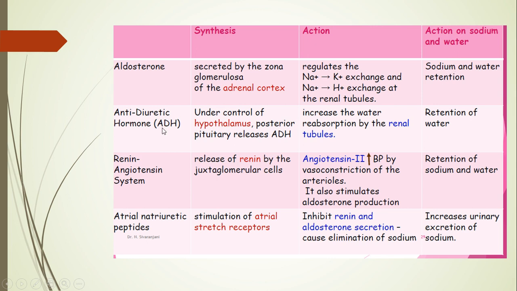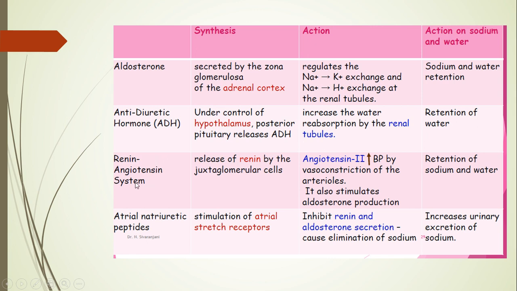Then antidiuretic hormone, you have already studied the mechanism of antidiuretic hormone. It is released from the posterior pituitary, and when it is released, it increases the water resorption by the renal tubules, and it retains water in the body.